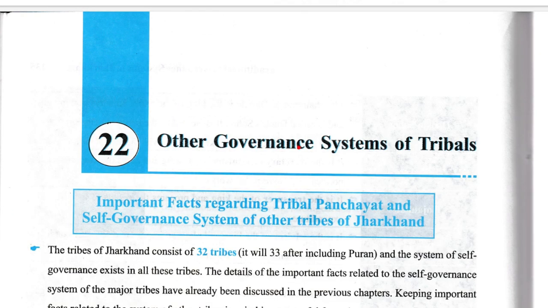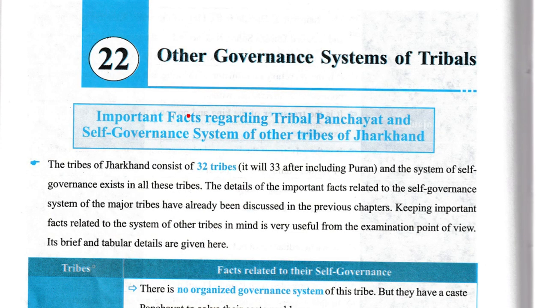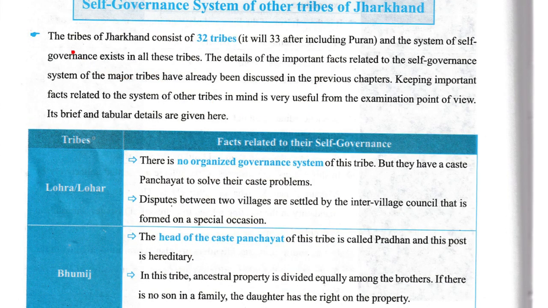Now, other governance systems of tribals. Important facts regarding tribal panchayat and self-governance systems of other tribes of Jharkhand. The tribes of Jharkhand consist of 32 tribes. It will be 32 after the inclusion of Puran, and the system of self-governance exists in all these tribes.